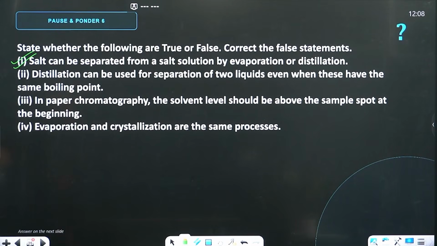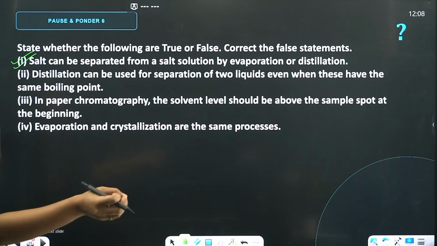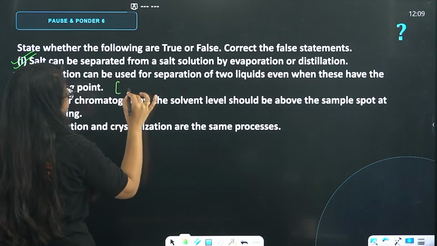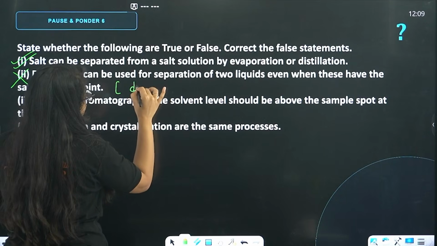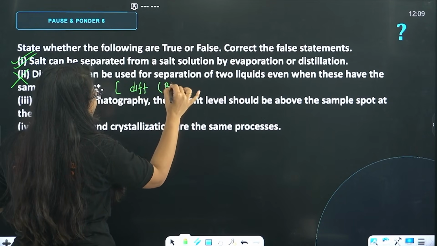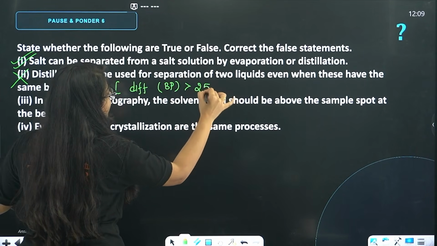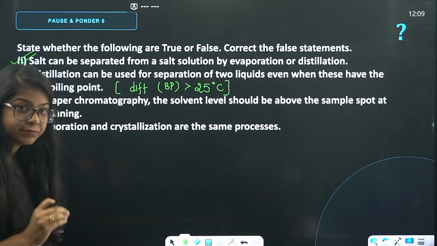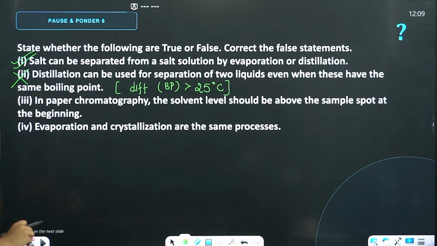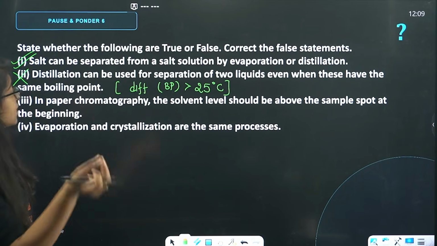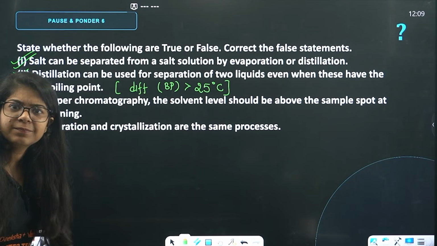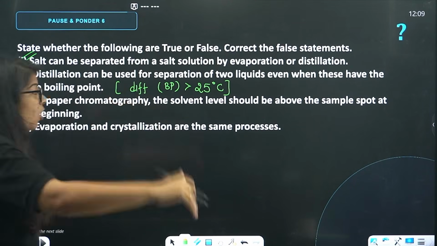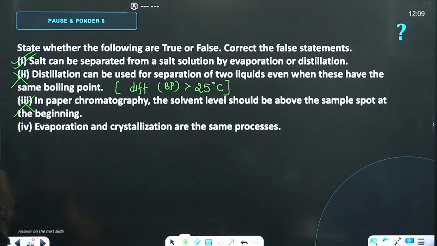Distillation can be used for separation of two liquids even when these have the same boiling point. That is false, because we know that the difference in their boiling points should be more than 25 degrees Celsius. Only then we can use distillation. Then, in paper chromatography, the solvent level should be above the sample spot at the beginning. And this is wrong. The solvent level should be lower than the dot, right? So, this is also false.